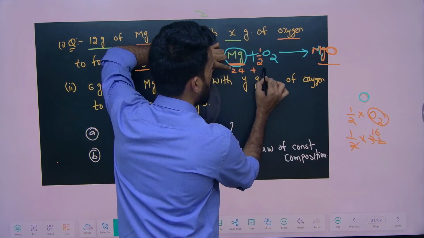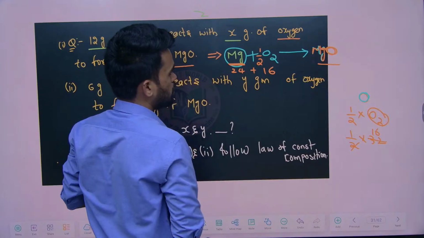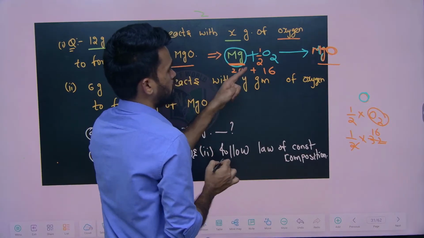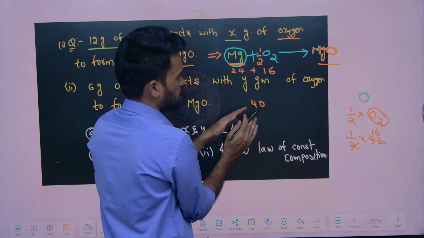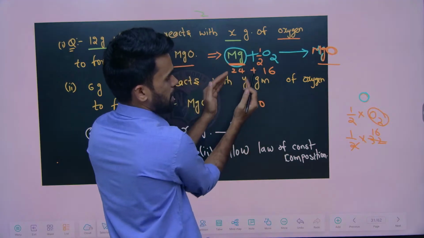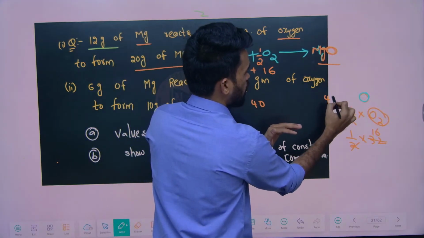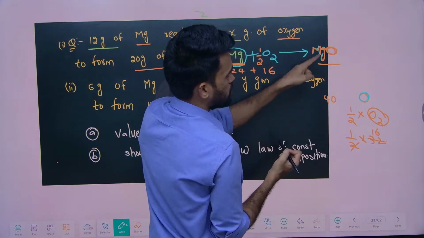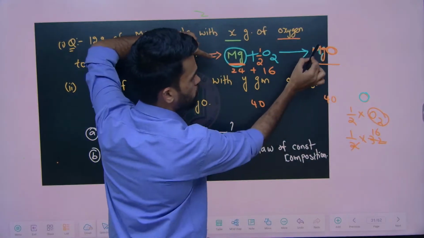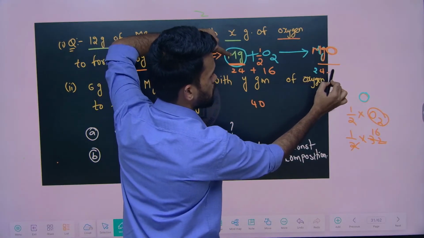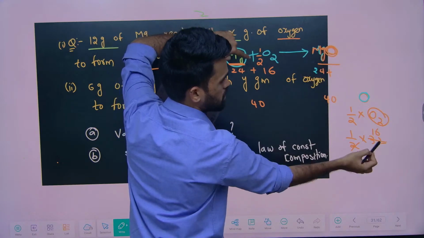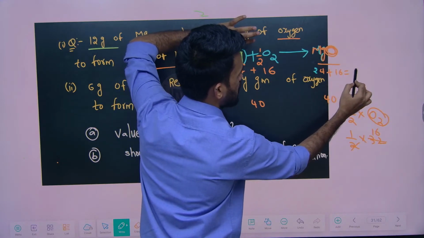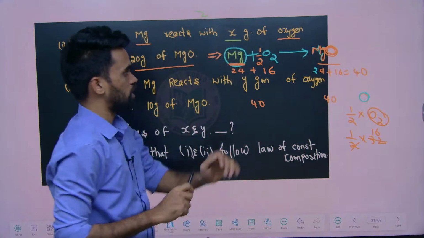So 24 grams reacting with 16 grams, so total mass is how much now? 40. So 40 grams. When it is 40 grams on the reactant side, the product side also should be 40 grams. How will you get this 40 on the product side? See, for magnesium how much is it? 24, plus oxygen how much is it? One oxygen, I told you, is 16, so this is also 40 now. Like this you can understand.